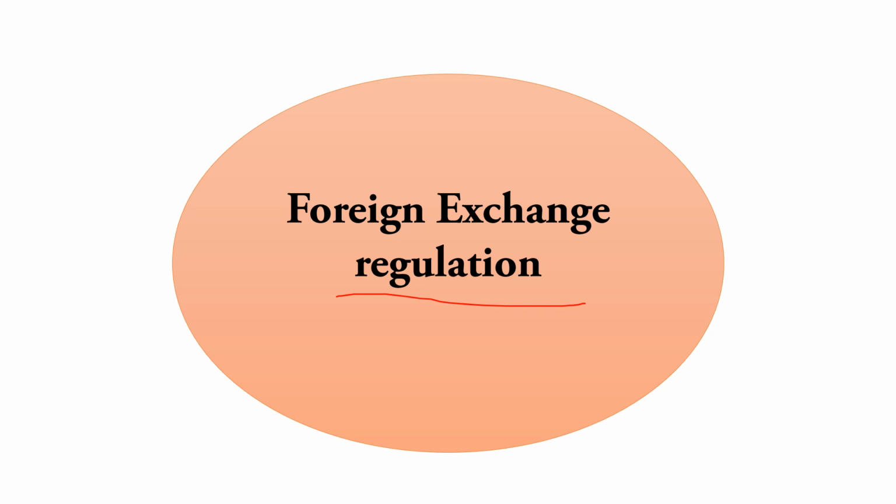This means whenever the importer is going to import the product from a foreign country, he has to assure whether he has an adequate amount of foreign currency or not. Then only he can go for the import of the product.